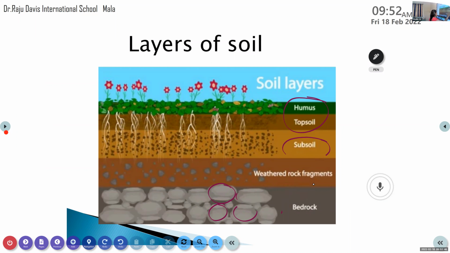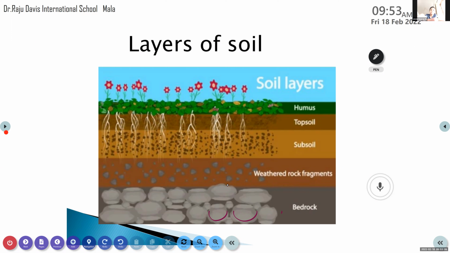Yes, I will tell once again. So here we are studying the different layers of soil. So what is soil? Soil is the upper layer of the earth. And there are many different layers also.